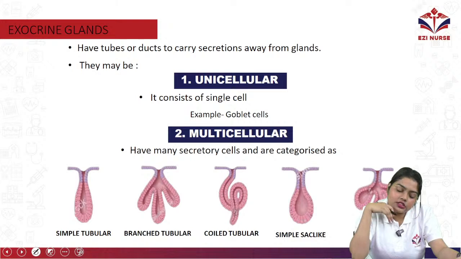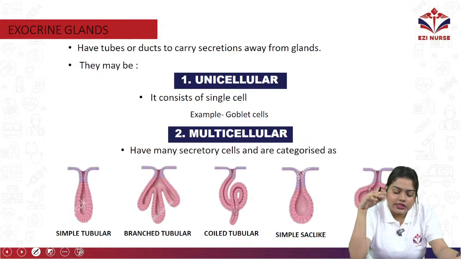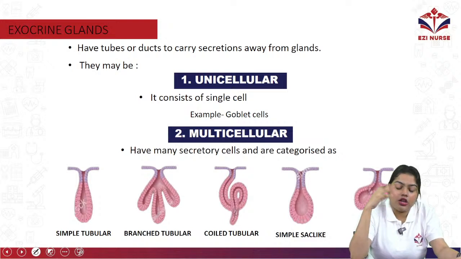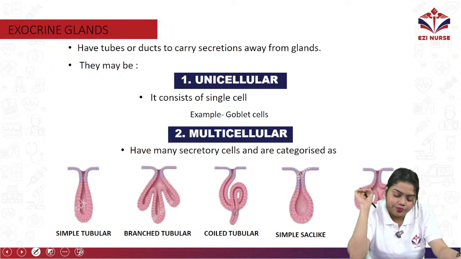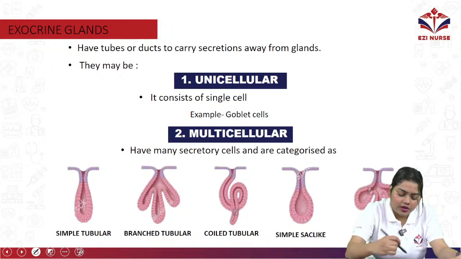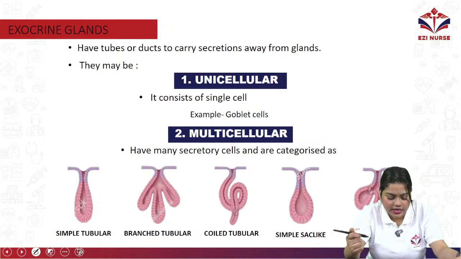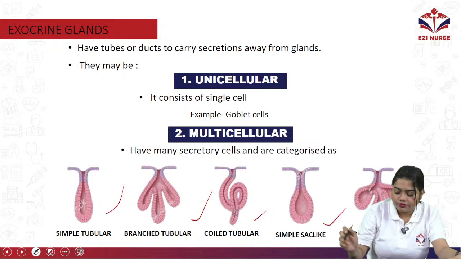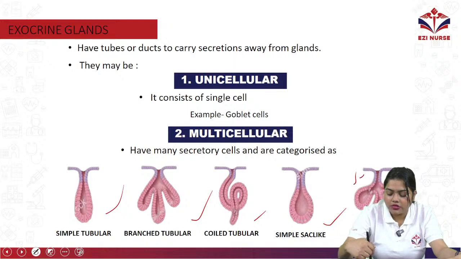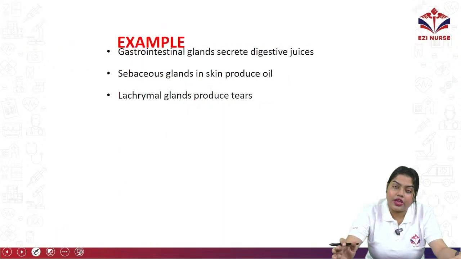Okay, so what are the exocrine glands? They have tubes or ducts to carry the secretion away from the glands. They may be unicellular or multicellular. In unicellular we have a single cell, for example goblet cells. In multicellular there are many secretory cells, categorized as simple tubular, branched tubular, coiled tubular, simple acinar and branched acinar. This one you can see in the lungs. So these are the types of exocrine glands.